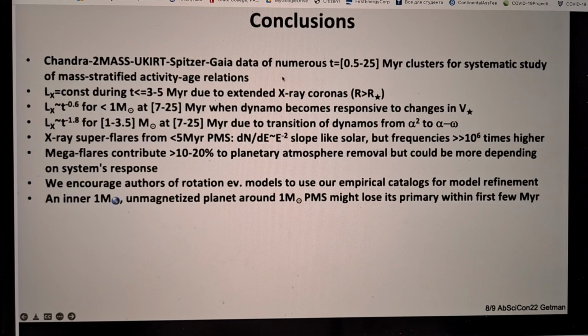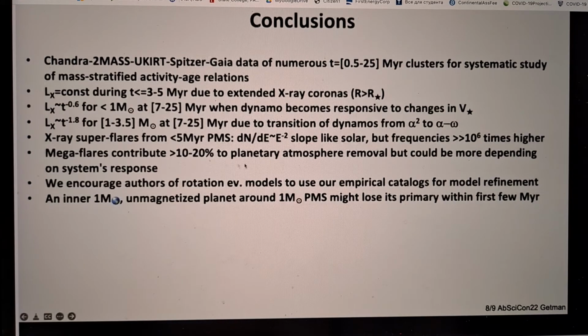We use numerous young stellar clusters, Chandra data for these clusters, and we find that X-ray luminosity decays with age in a different way, depending on the age range and depending on mass range. Like for instance, it could be due to extended X-ray coronas, or due to dying turbulent dynamo, or due to transition of turbulent dynamo to alpha solar type dynamo.